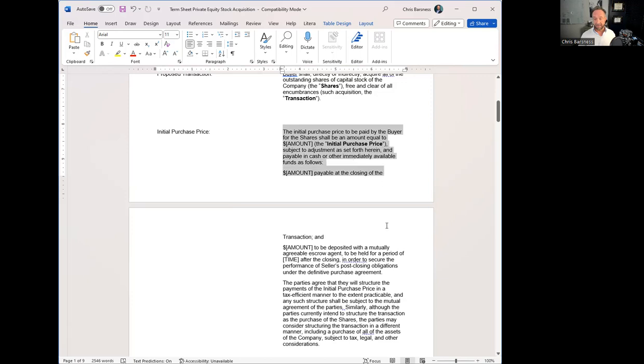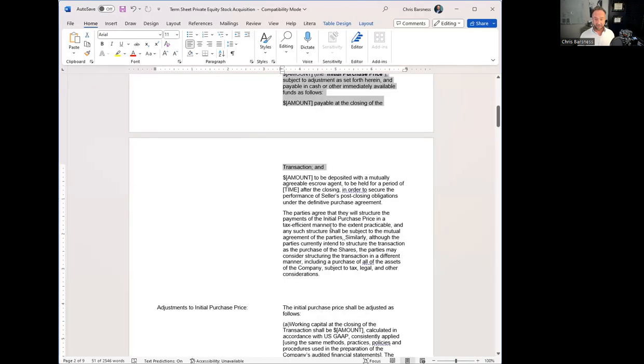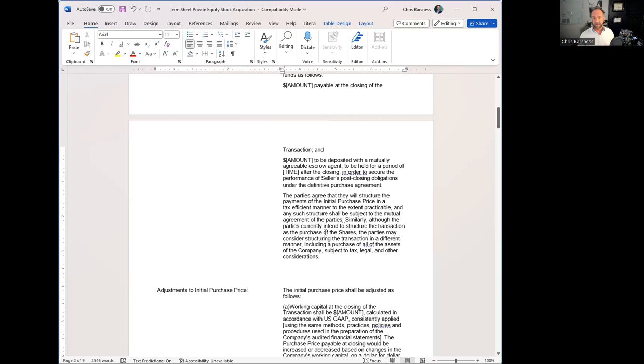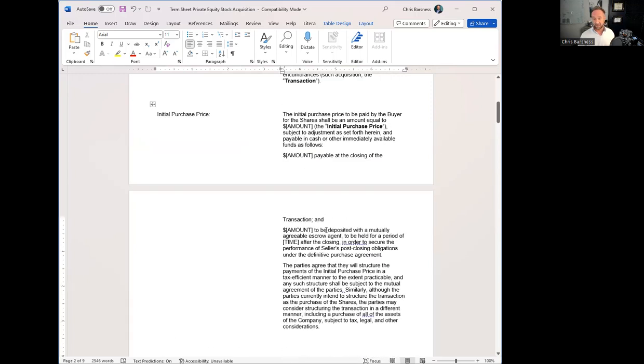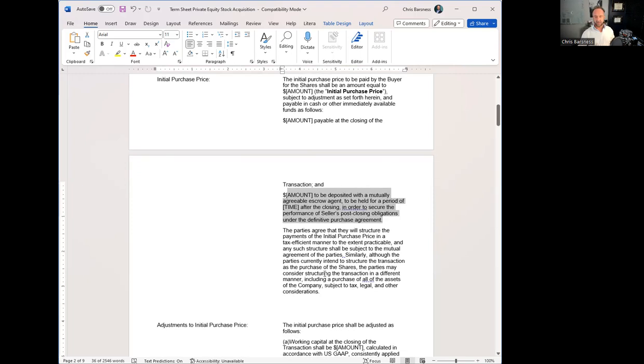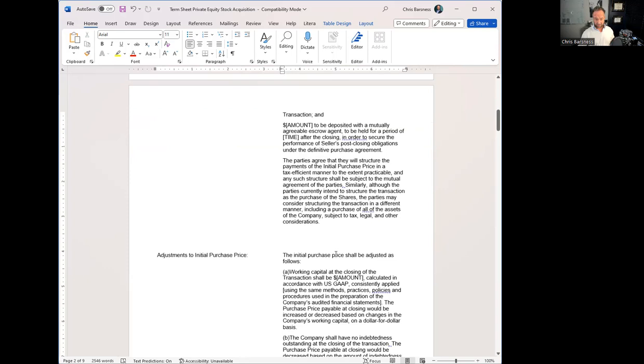So you've got maybe an initial amount down, and this sometimes would cover things like if there's a deposit, what happens to the deposit? Here we talk about some amount being due at closing, possibly put into an escrow account, depending on if there's something that has to happen after closing, where you want to set aside $100,000 just in case some expenses come up or whatever the case is. And then also there could be other terms, and I'll go into that in a second here.